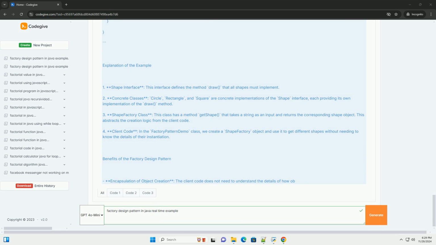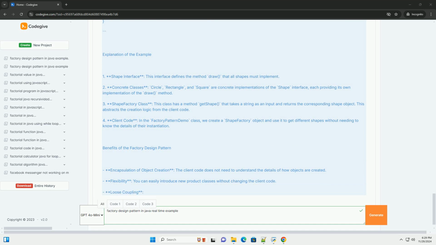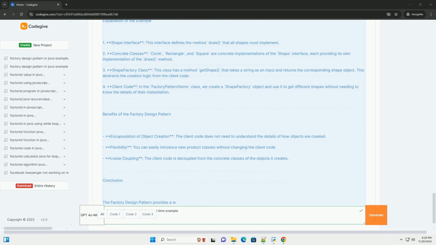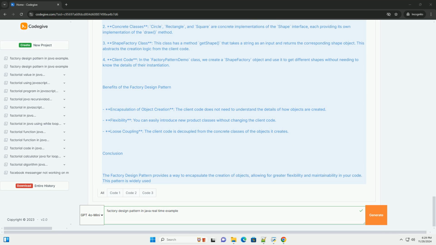Key concepts. 1. Product: the interface or abstract class defining the type of object created. 2. Concrete product: the classes that implement the product interface. 3. Factory: the interface or abstract class that declares the factory method. 4. Concrete factory: the classes that implement the factory method to create concrete products.